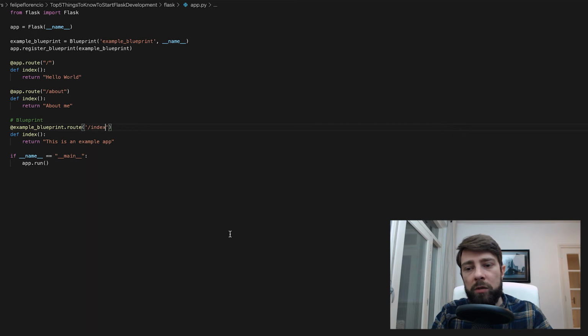Imagine that someone typed the name of my website /index. The blueprint is registered, and we'll know how to resolve it. And you see here that you use the same pattern as a decorator, the same as we used here. Actually this is not the decorator itself, but this pattern is how the blueprint works.